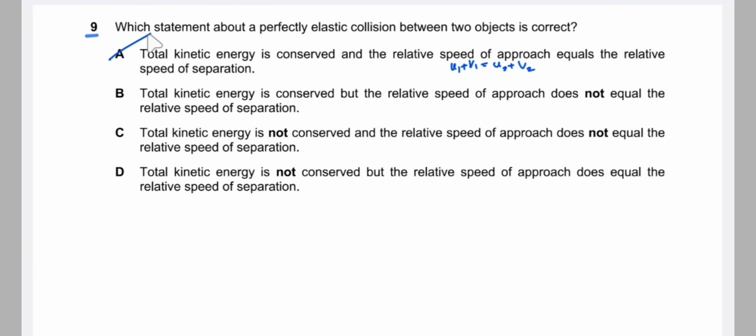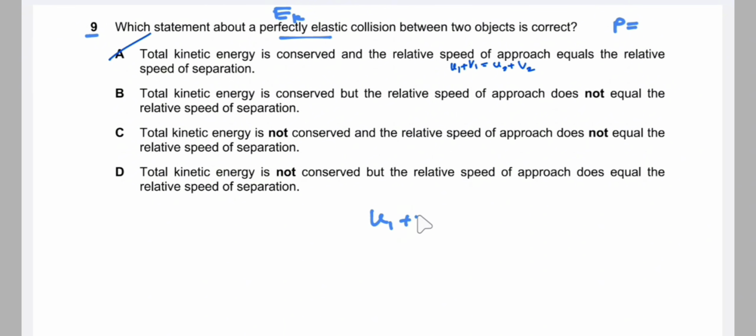In question number 9, which statement about a perfectly elastic collision between two objects is correct? For a perfectly elastic collision, we know that momentum is always conserved. But for a perfectly elastic collision, only for a perfectly elastic collision, kinetic energy is conserved and the relative speed of approach is equal to the relative speed of separation.